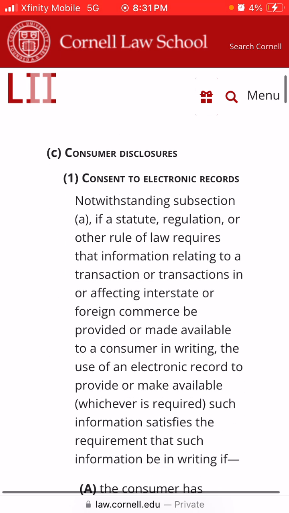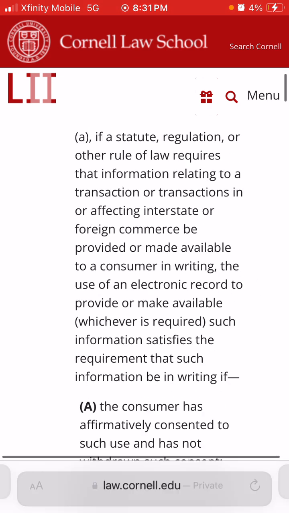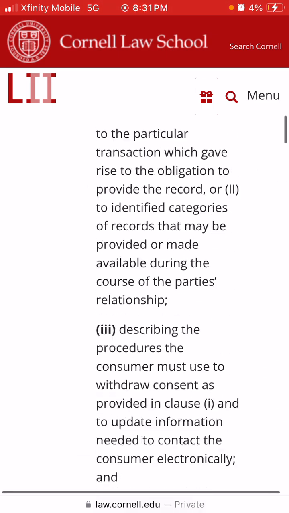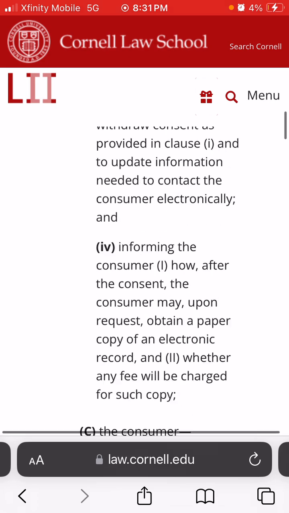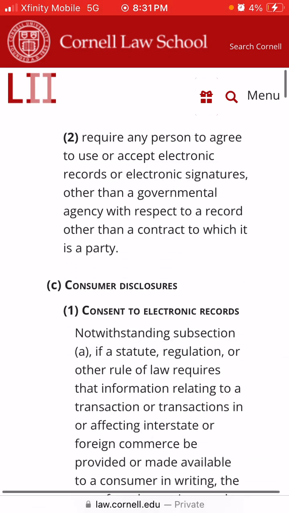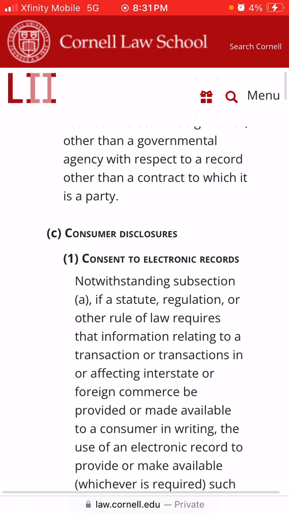So the Uniform Commercial Code, when it's dealing with consumers, has not modified or changed this section of this whole act that it said it does modify. All right, so (c) has one. Okay, so it goes on for a little bit. All right, so I'm gonna read a little bit. All right, so consent to electronic records. Wasn't it just saying electronically? All right, so let's pay attention.